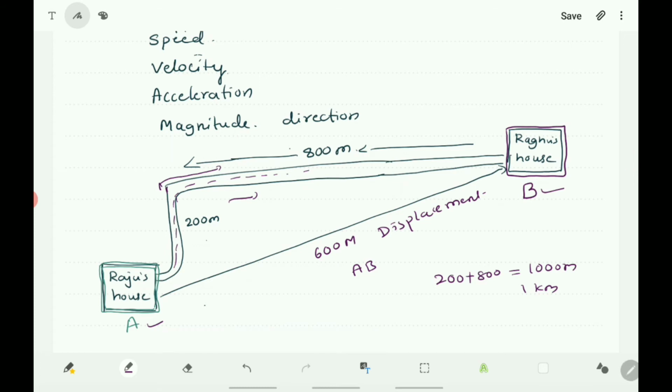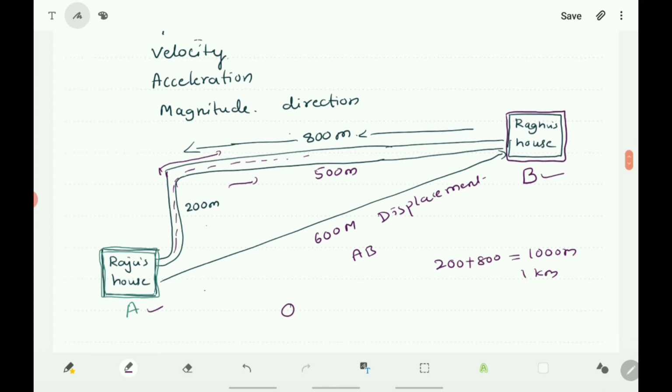Here, if Raju goes and reaches about 500 meter, and because of some reason he comes back to his house, then the displacement becomes 0. Displacement becomes 0 because here, let us take the origin as Raju's house, that is the initial point, and B is the final point. If he reaches Raghu's house, his displacement is 600 meter and the distance traveled is 1000 meter, that is 1 kilometer.